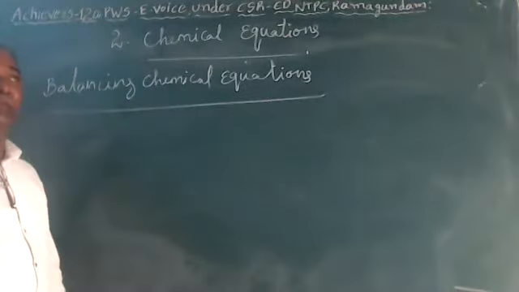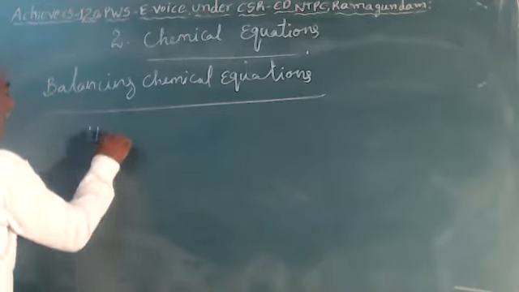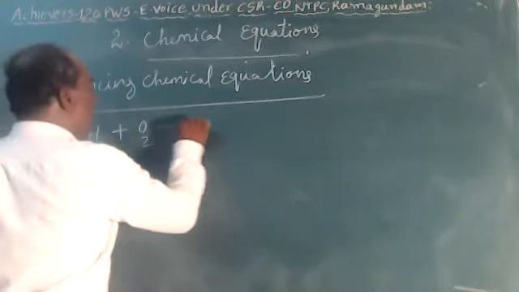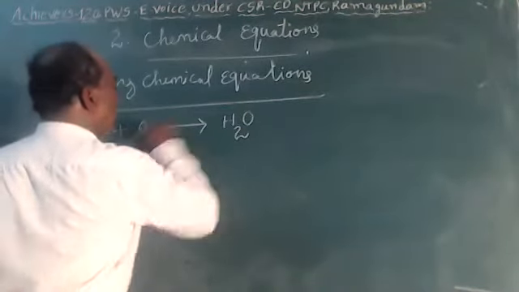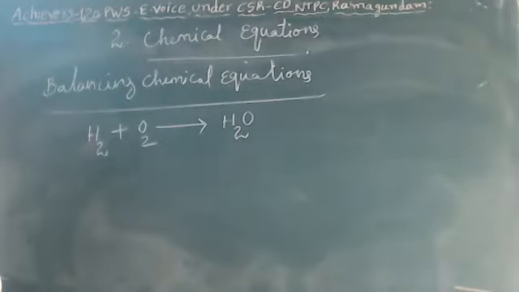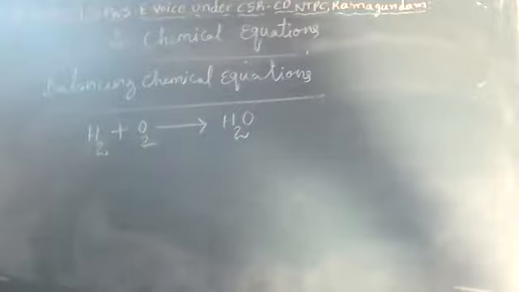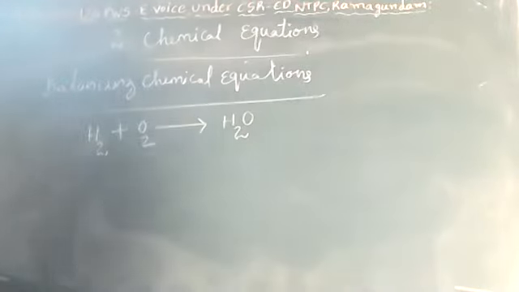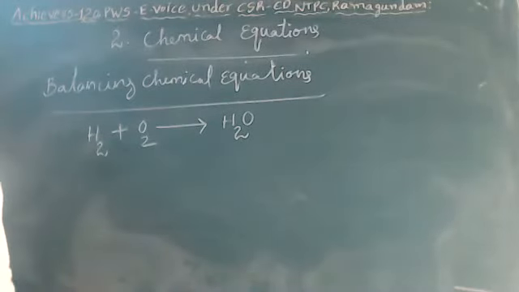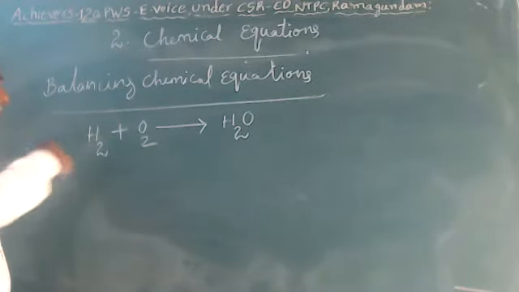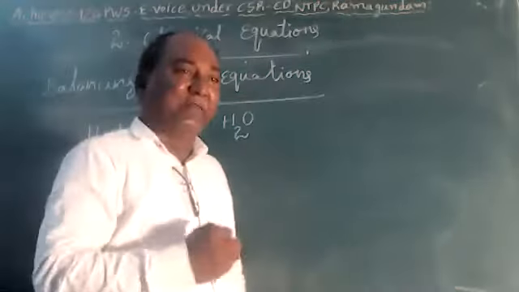So how should we balance a chemical equation? Let me show one example here, children. H2 plus O2 gives H2O. Is it a balanced equation? How should we find out whether it is balanced or not? For that, some steps are involved in balancing an equation, children.